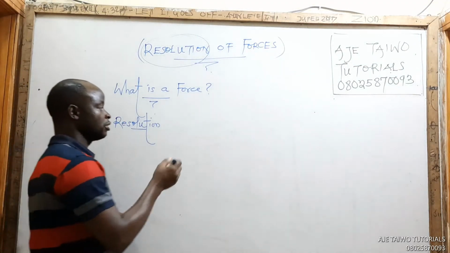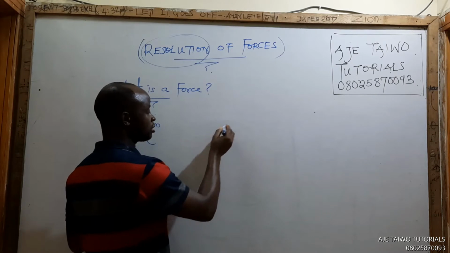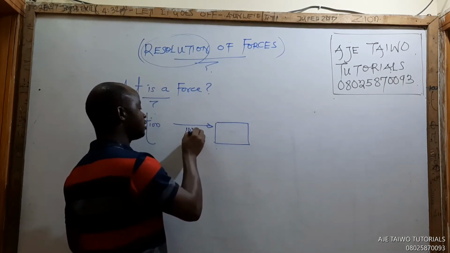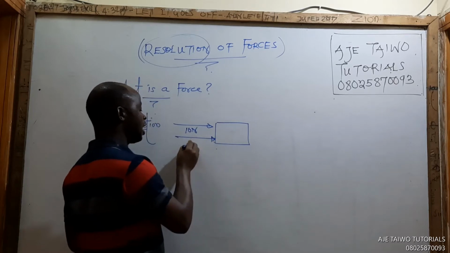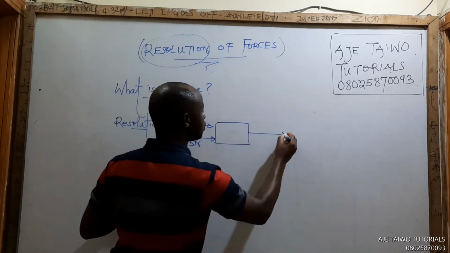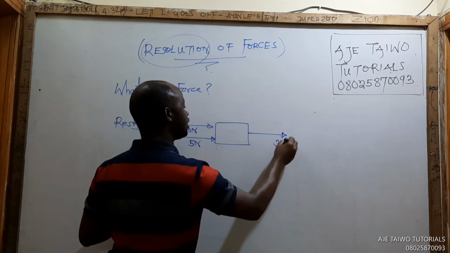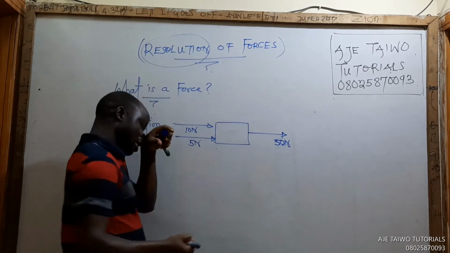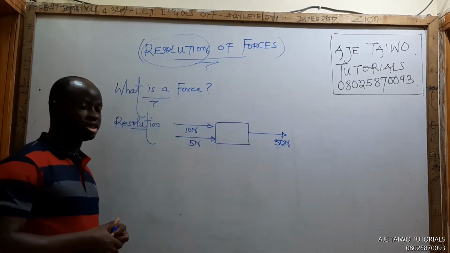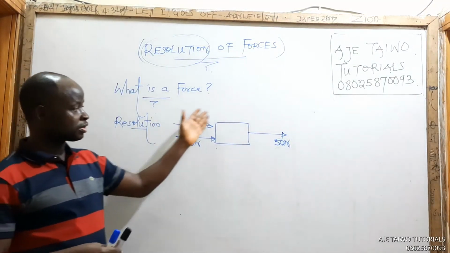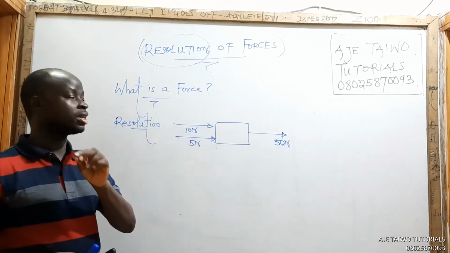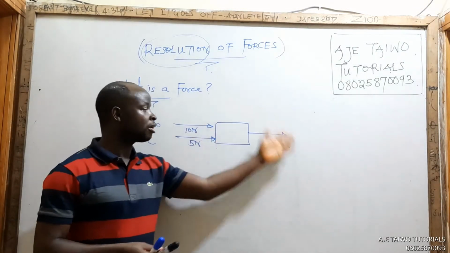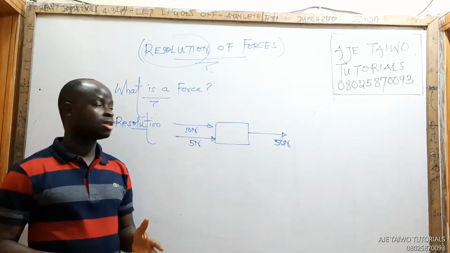Say this is a body. You have 10 newtons acting like this, 5 newtons acting like this, and 30 newtons acting like this. So let's say 50 newtons acting like this. And I ask you, what is the resultant of all these forces? That is, I'm asking you to get a single force representing all these forces.